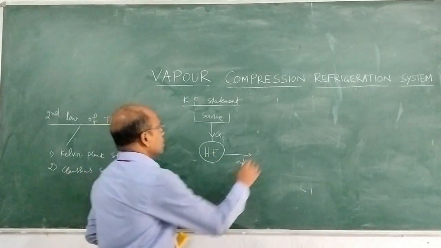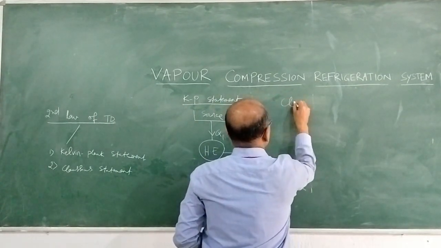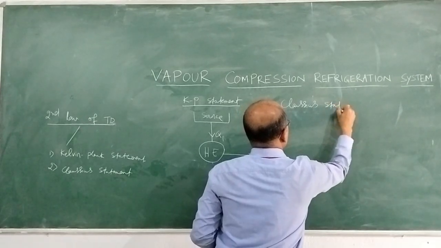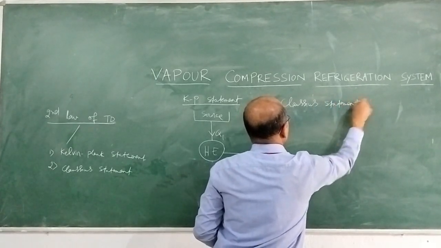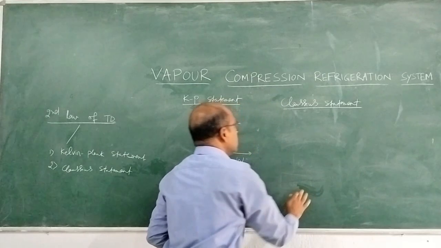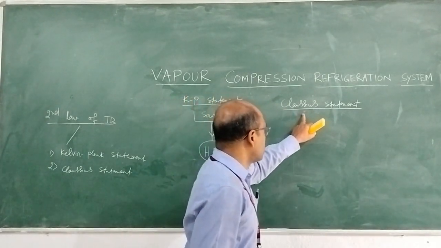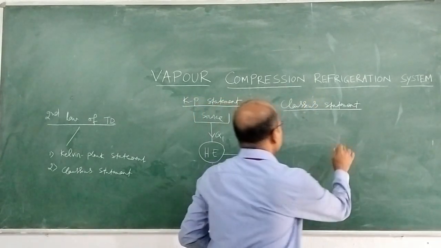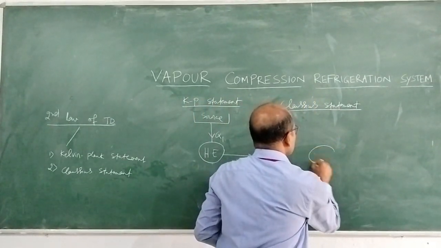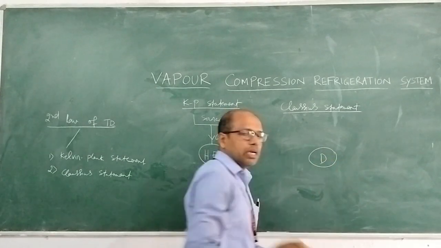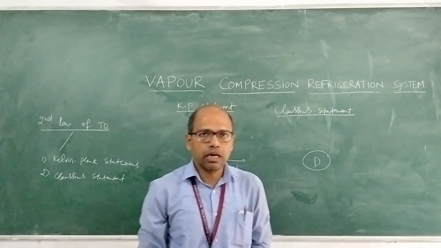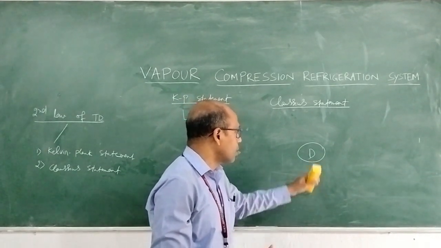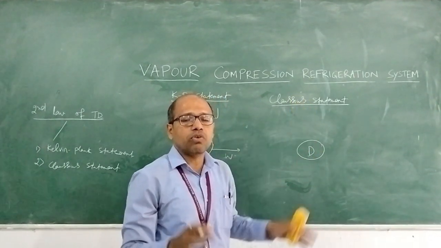Another statement is the Clausius statement, from whose application refrigeration is used. The Clausius statement says it is impossible to construct a device operating in a cycle which transfers heat from a low temperature reservoir to a high temperature reservoir without any effect.